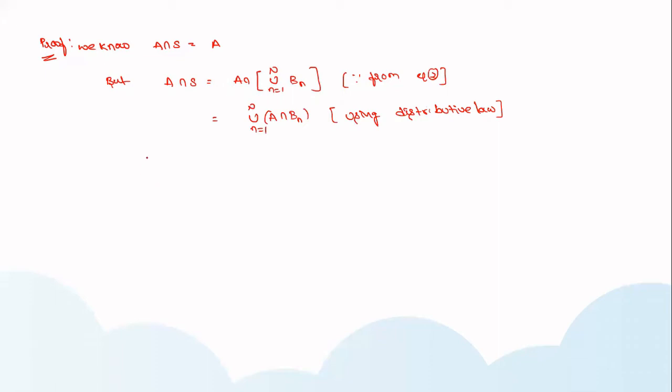So finally, the probability of A is equal to the probability of A intersection S, which is equal to the probability of the union of n equal to 1 to n of A intersection Bn. As per axiom 3, the probability of a union is written as sigma n equal to 1 to n of P(A intersection Bn).